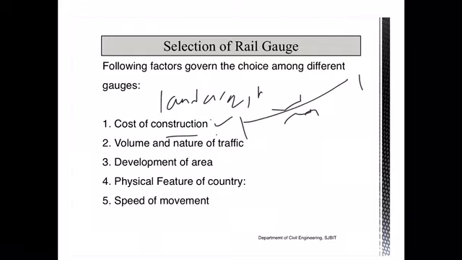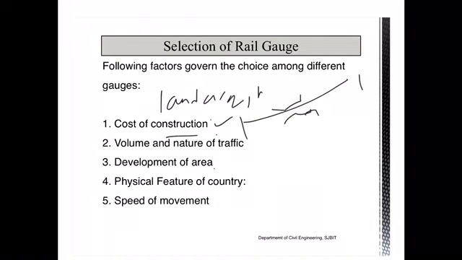The next consideration when selecting the rail gauge is the volume and nature of traffic. Obviously, the greater the traffic volume, the greater the load carrying capacity needed. Thus it is possible to carry heavier loads, and high speed can be achieved. That's why, whenever you have high traffic volume, you should choose wider gauges, maybe the broad gauge. As well, the operating cost per ton kilometer is less for higher load carrying capacity.